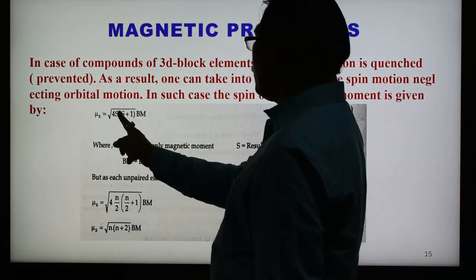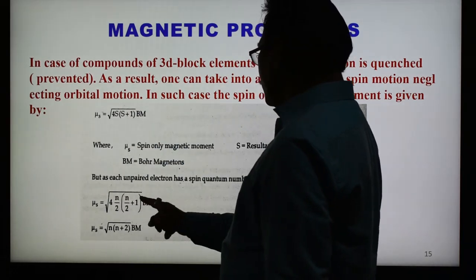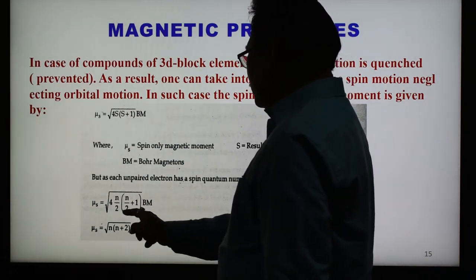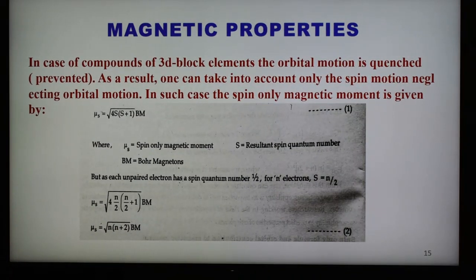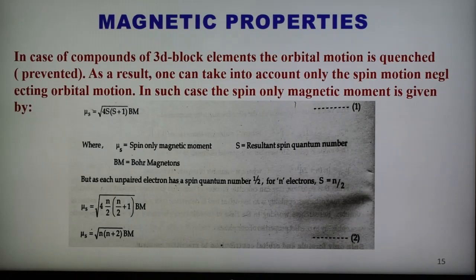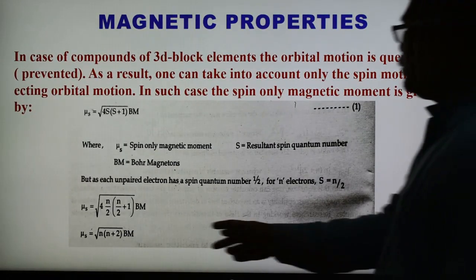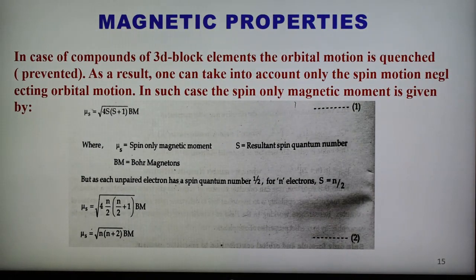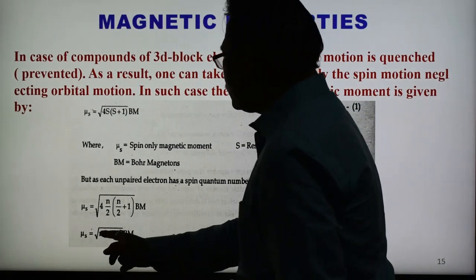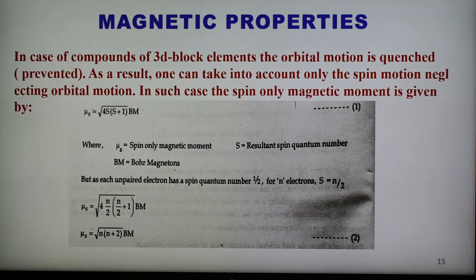After substituting, the formula is root of 4 into n/2, in the bracket n/2 plus 1, Bohr magneton. After simplifying by taking common terms, we obtain mu s equals root of n(n+2) BM. This is the equation we obtained, and this equation number 2 is used. Here there are only two terms, magnetic moment and the number of unpaired electrons. So if unpaired electrons are given, we can calculate the spin only magnetic moment. If the magnetic moment value is given, we can calculate the number of unpaired electrons.